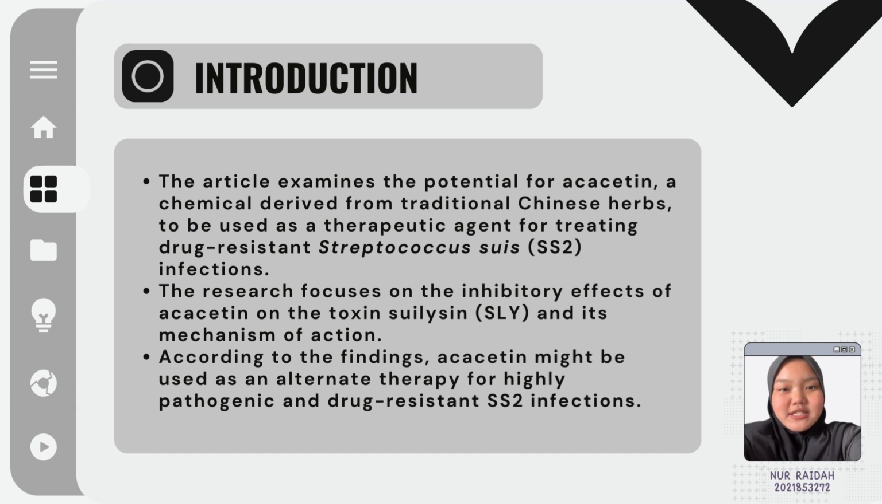The article examines the potential of acacetin, a chemical derived from traditional Chinese herbs, to be used as a therapeutic agent for treating drug-resistant Streptococcus suis infections. The research focused on the inhibitory effects of acacetin on the toxin suilysin and its mechanism of action. According to the findings, acacetin might be used as an alternate therapy for highly pathogenic and drug-resistant SS2 infection.